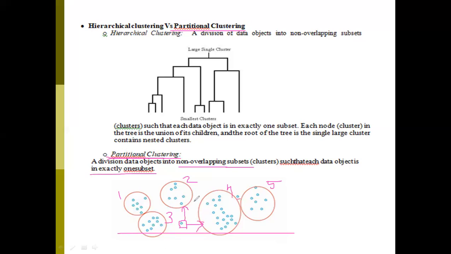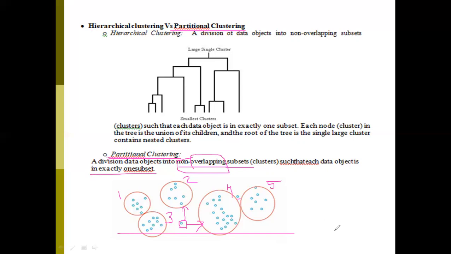Why? Because here we are not going to use any kind of overlapping, right? Here we must avoid overlapping of these data points. That's why these data points are identified as outliers here. This kind of clustering is called partitional clustering. Partitional clustering makes groups on a given data set, but those groups are not overlapped with one another.